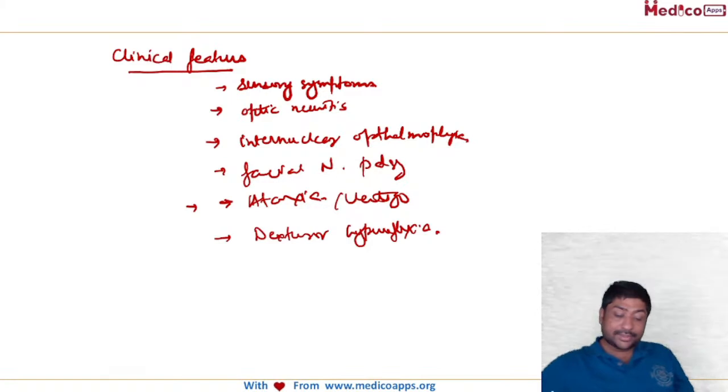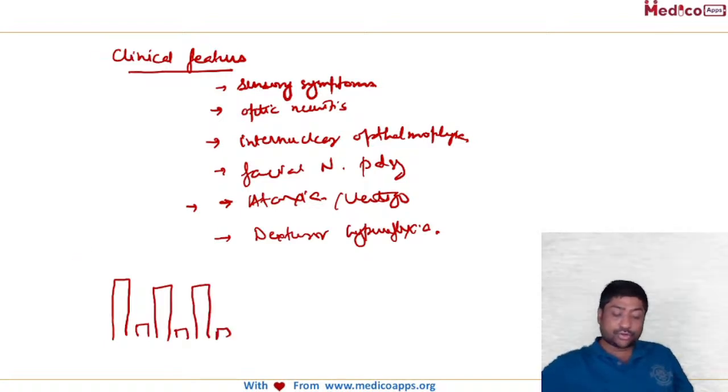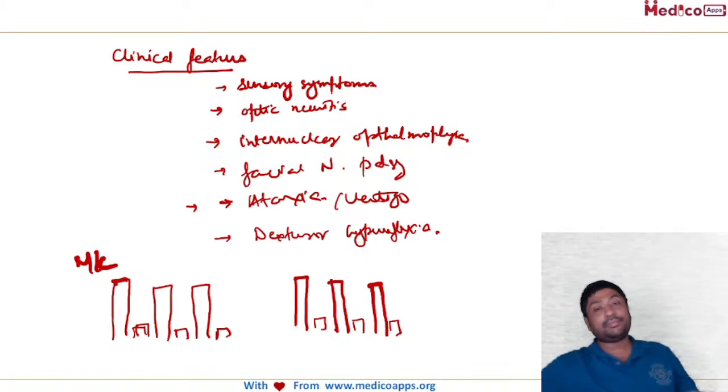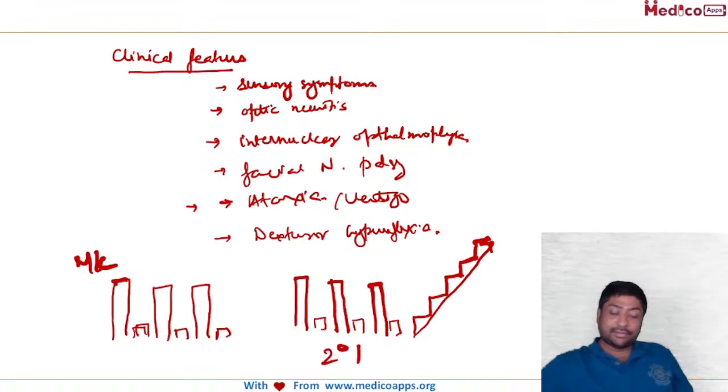And as I have told you, how will they present? They can have a relapsing remitting course, and this is the most common. The patient will have symptoms, then a disease-free period, then symptoms, then a disease-free period. So this is called relapsing remitting multiple sclerosis. Then there is secondary progressive multiple sclerosis, which means a patient initially has this relapsing remitting course, and then after one or two relapses the symptoms never have a symptom-free period. Then it is progressive. So this is called secondary progressive.